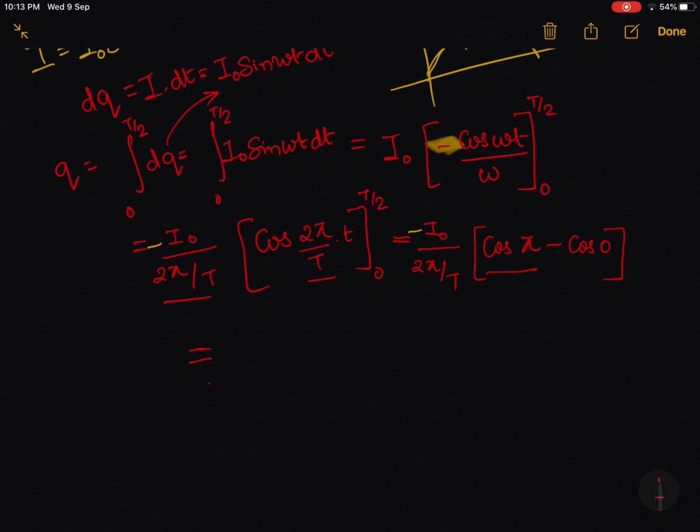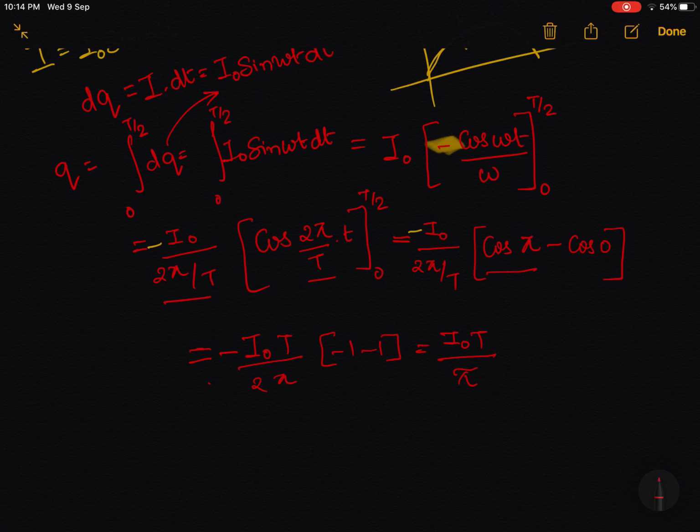Getting back, what we can do is minus of I naught t upon 2 pi, minus 1 minus 1. Now this gives us what? Minus 2, and 2 gets cancelled out, and the minus sign gets balanced, equalized. I naught t upon pi. This is our value.